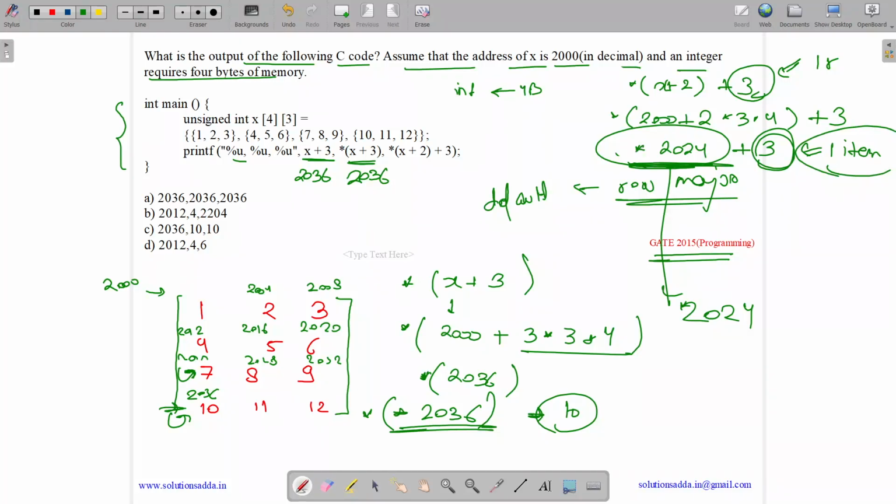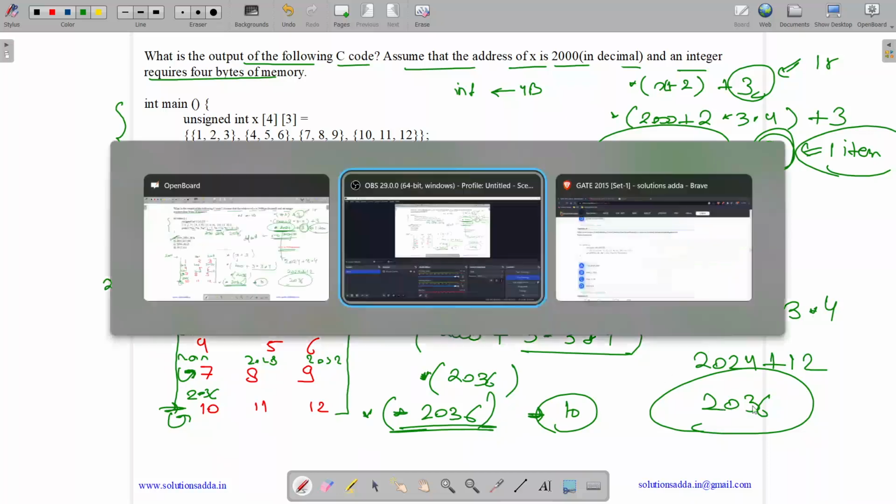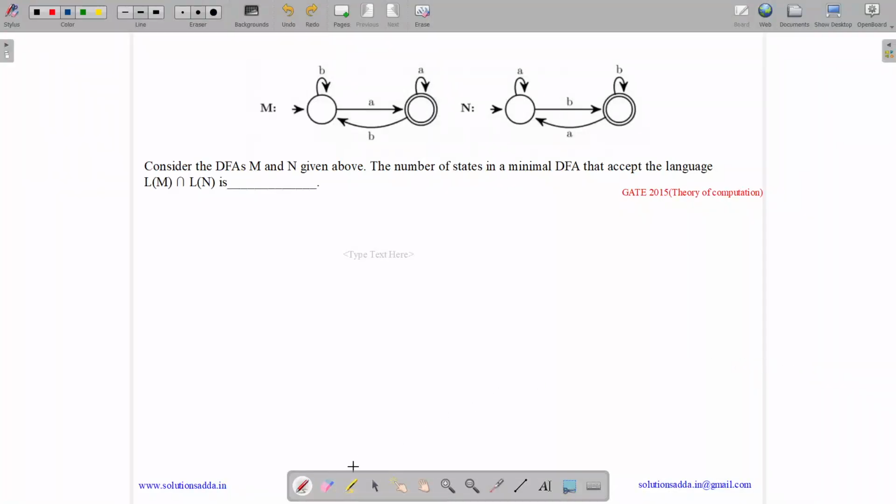And we have done 1 star. So plus 3 items. Each item has 4 bytes. So it's 2024 plus 12. It's 2036. So here we got 2036. So answer is option A. All 3s are 2036.